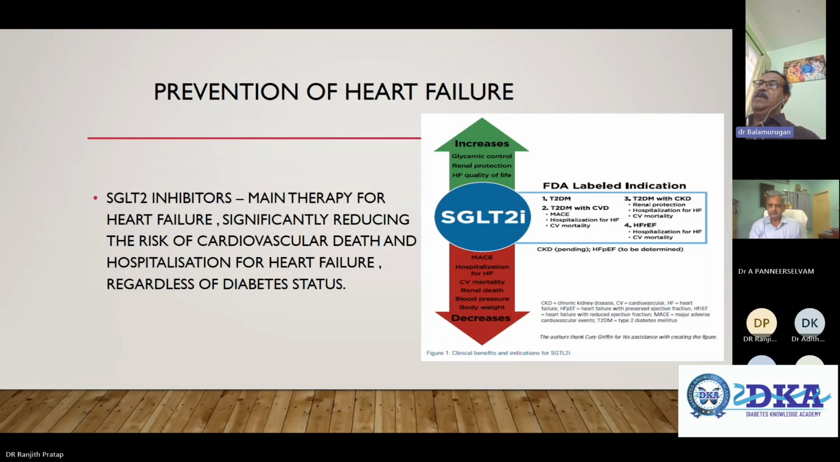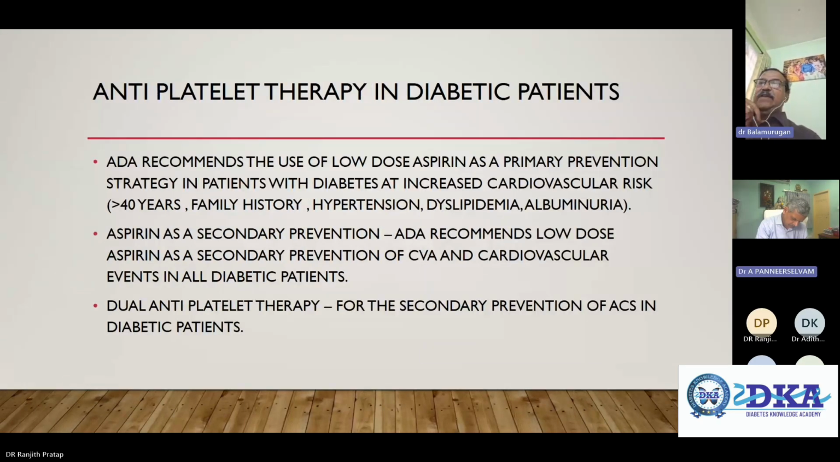the SGLT2 inhibitors. FDA labeled indications: type 2 diabetes, and type 2 diabetes with cardiovascular disease, for MACE, hospitalization for heart failure, and CV mortality; and type 2 diabetes with CKD, for renal protection, hospitalization for heart failure, and CV mortality. Again, hospitalization for HF in people with reduced ejection fraction, and hospitalization for heart failure and CV mortality. So this is one of the therapeutic armamentarium apart from the GLP-1 receptor agonists. So even though they were developed as anti-diabetic drugs, now they have a plethora of actions, and the more beneficial ones seem to be in terms of the heart.